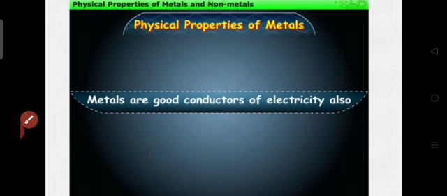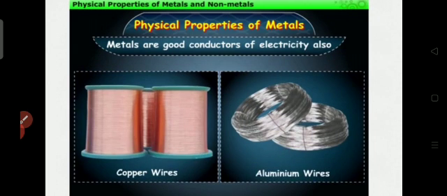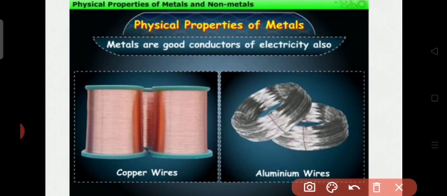Then metals are good conductors of electricity also. So copper wires and aluminium wires. This is ductility. Ductility means making into thin wires.